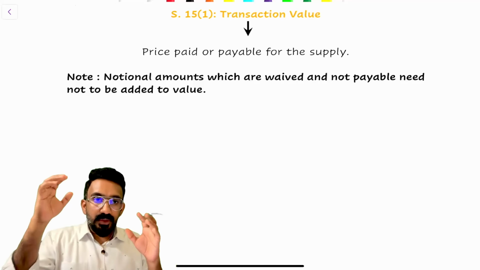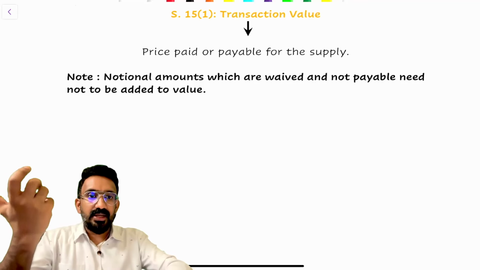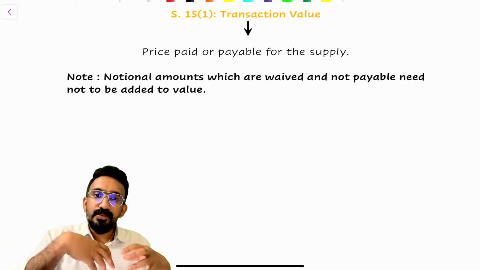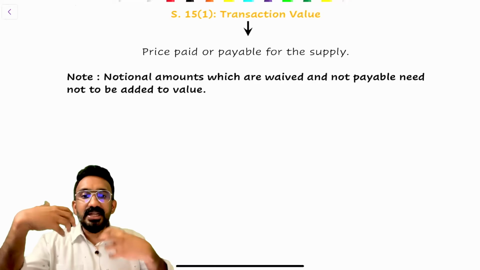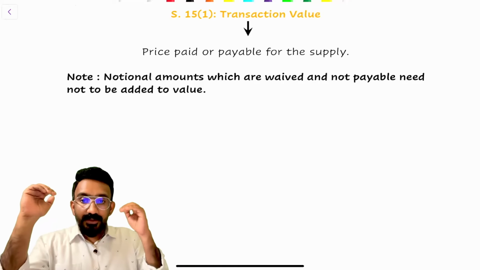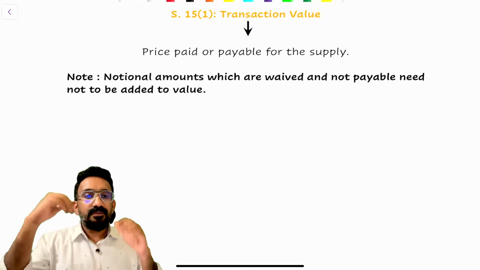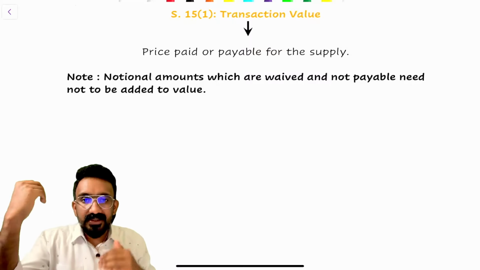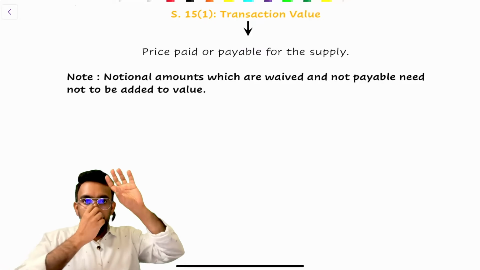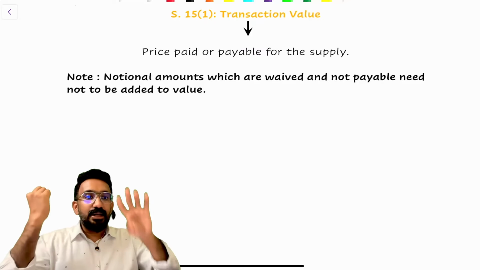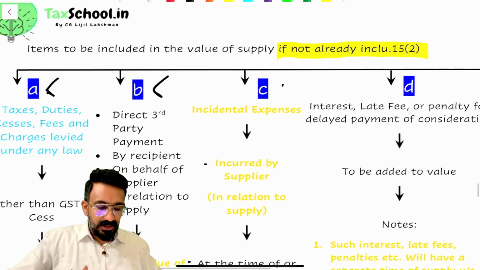Okay, so the thought process is this: when there is some kind of a reimbursement of expenditure, that also should be going into the value of supply, right? So to have this kind of a concept, we have introduced, in GST, a section called 15 subsection 2, which says that even if the supplier is splitting certain value and putting it in the bill, I will have to still add it back to the main supply and then still pay GST on the main supply value. That's what is covered under 15 subsection 2.